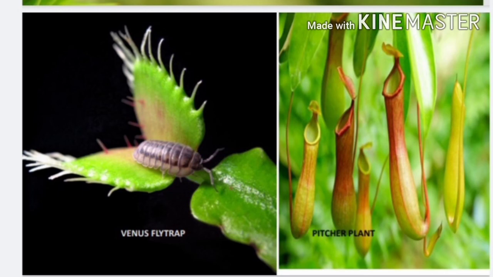As you can see in the picture, it looks like a container with a lid. There is a liquid inside the container. Insects that fall into the container are trapped and digested. In this way, the insectivorous plant traps and eats the insect to get minerals.